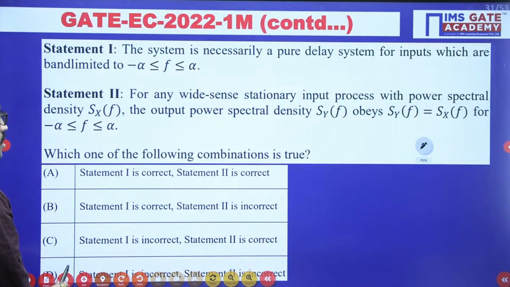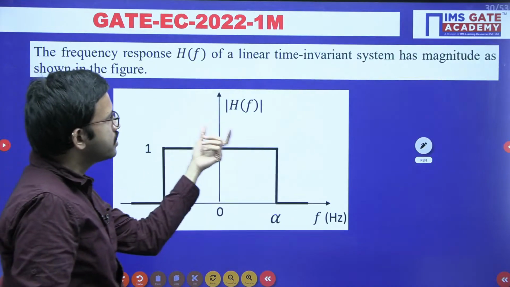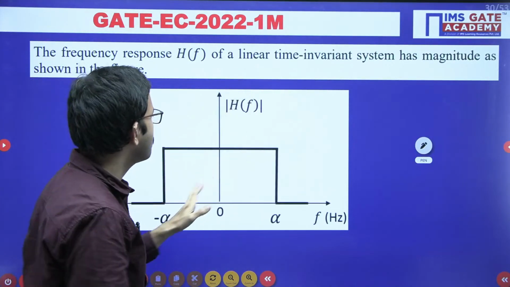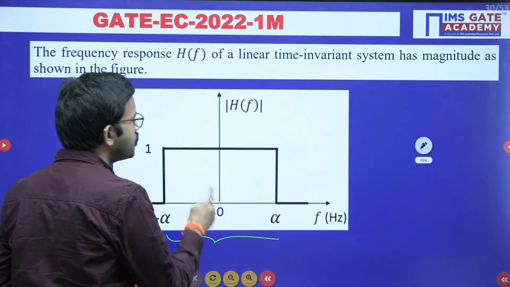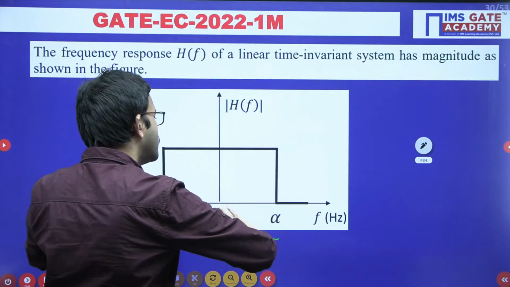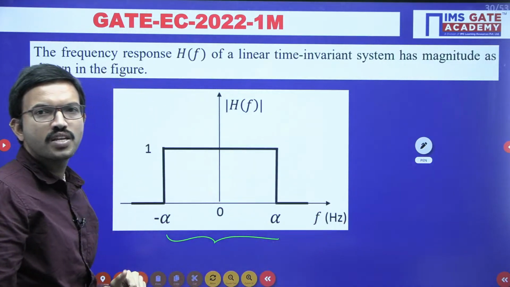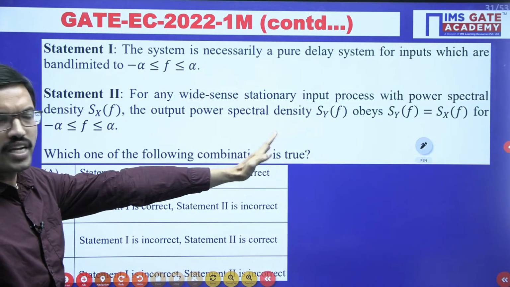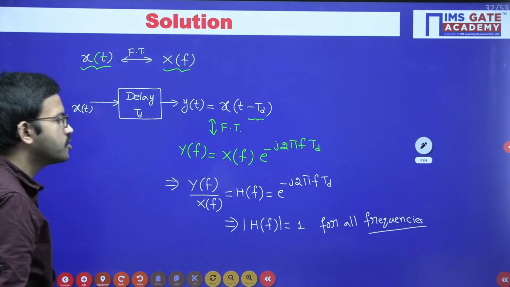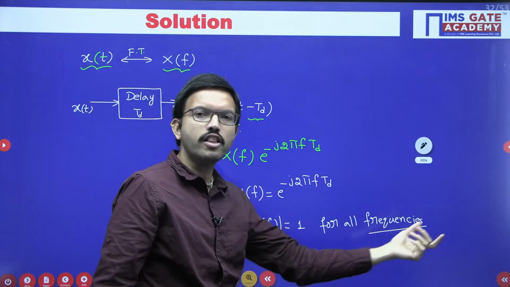But if you observe the given transfer function magnitude of the LTI system, they have specifically mentioned that only in this particular interval you have 1, and other than this interval you have 0. Whenever you say it is a pure delay system, you are supposed to get magnitude 1 for all the frequencies.